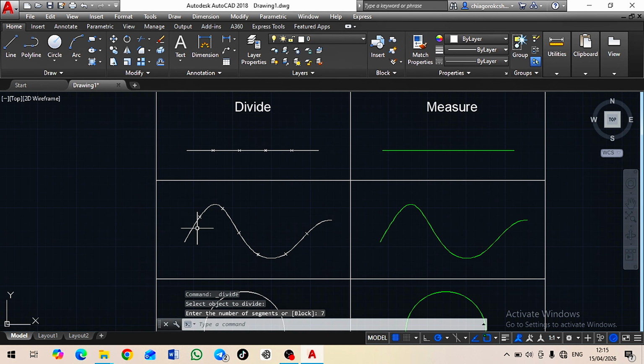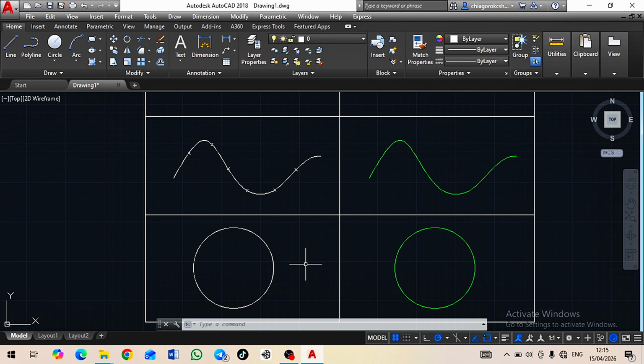Enter. So if you check very well, if you are counting it segment by segment, we are going to count out 7 from this arc. So here is 1, here is 2, here is 3, here is 4, 5, 6 and 7. So we are able to segment this curve or this arc into 7 segments.